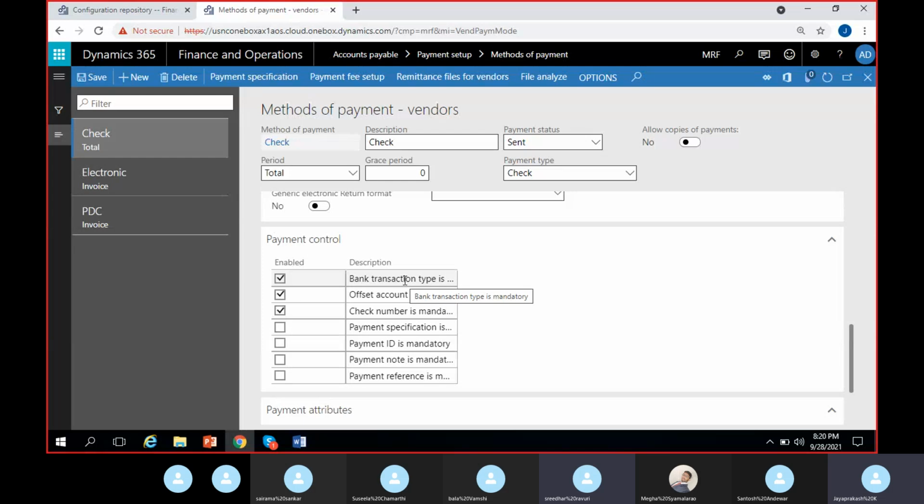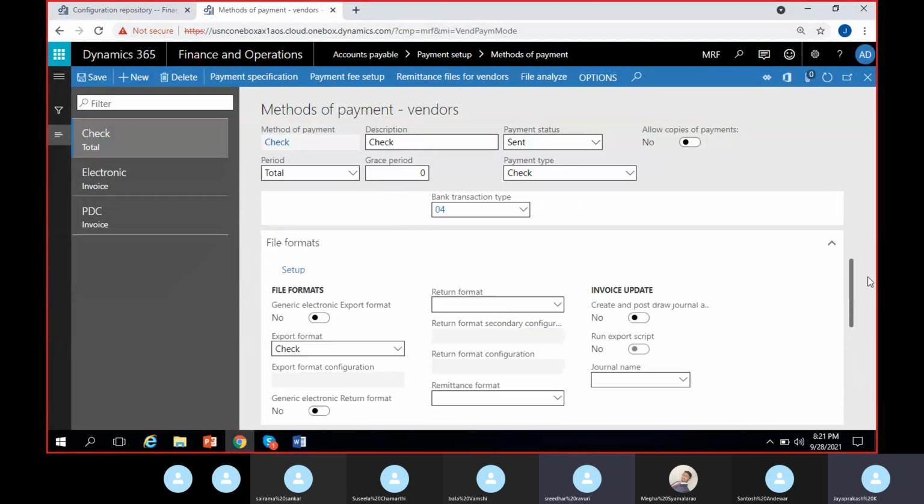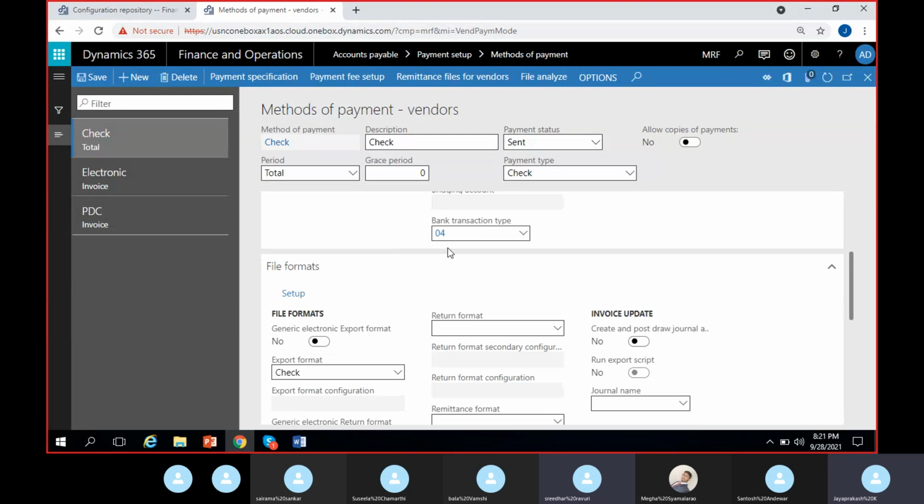So I have enabled it. If the user misses entering it, he cannot proceed further with the transaction or post it, because the system will keep throwing error messages saying that bank transaction type is mandatory and you have to fill it. Here the system will automatically take the bank transaction type because we have given it 0 here, right? So if I use the method of payment as check, it will automatically take the bank transaction type, which is 0 here, right?